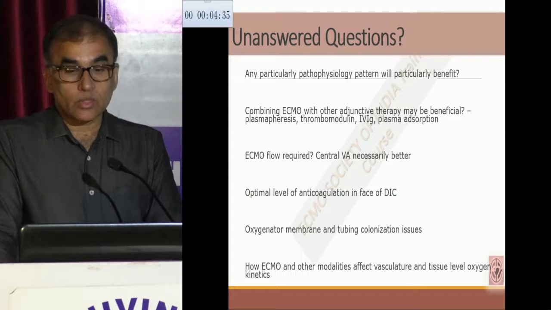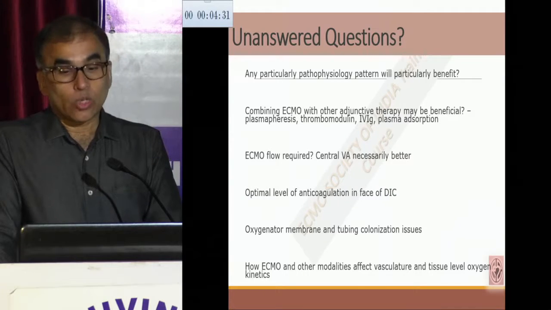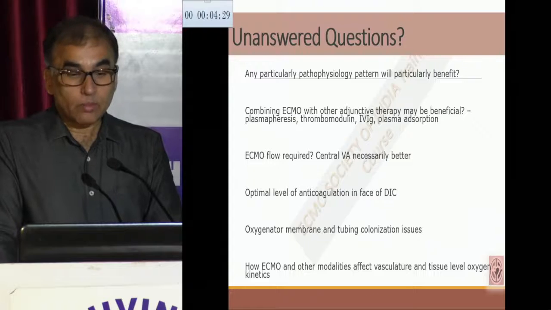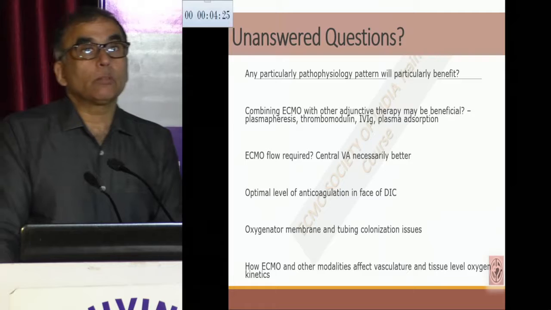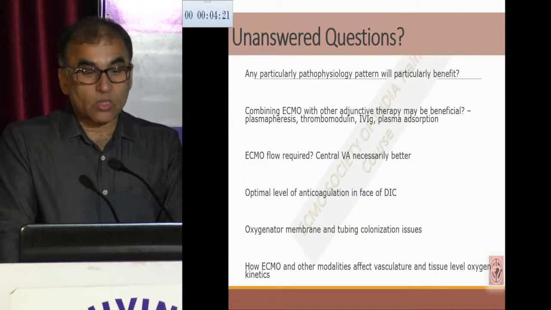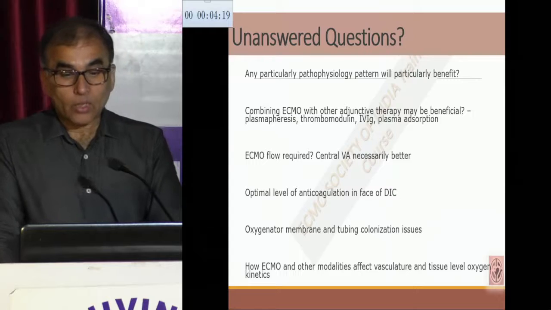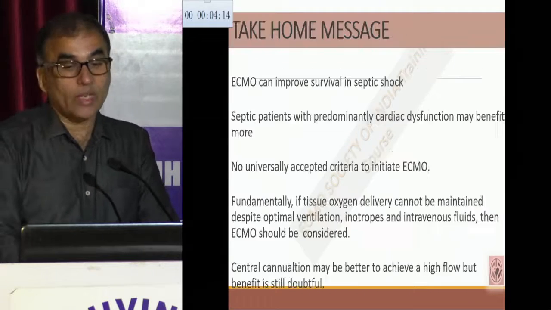Is central VA ECMO maybe better? How much should the anticoagulation be, because the patient is in DIC, or maybe in DIC. Oxygenator membrane and tubing colonization issue, because the patient is already having sepsis. So can it be a focus for sepsis after a few days? And how ECMO and other modalities can affect the vasculature and tissue-level oxygen kinetics.